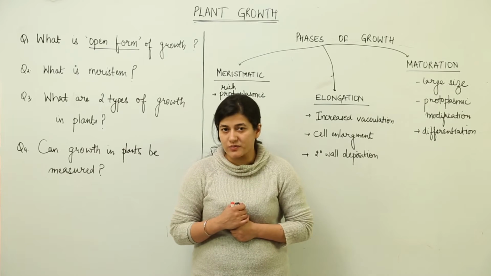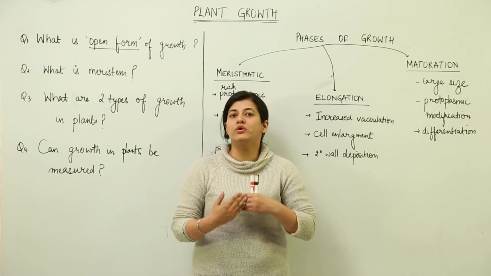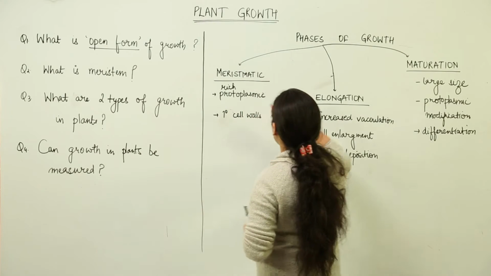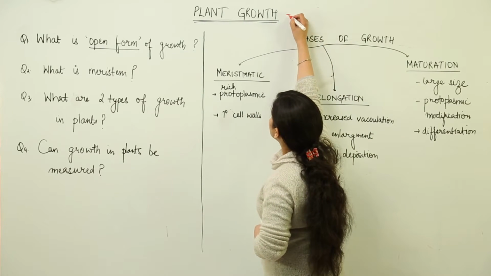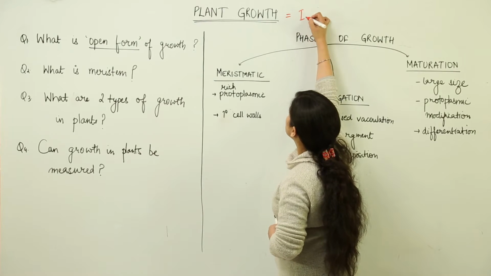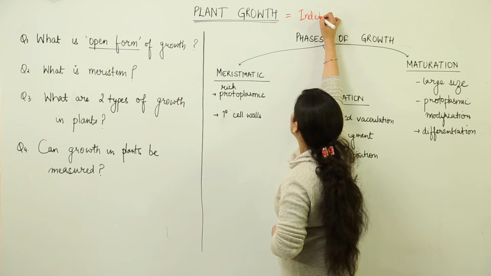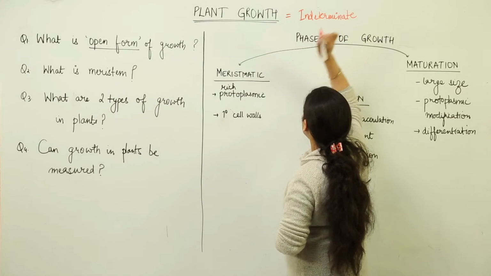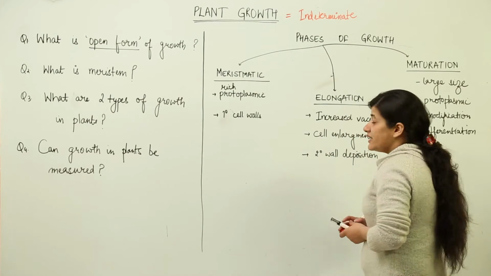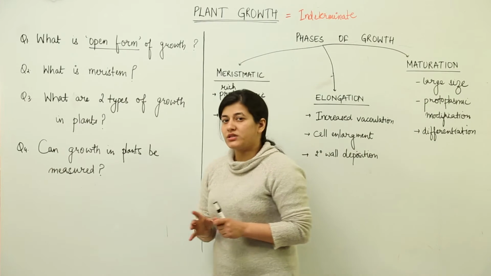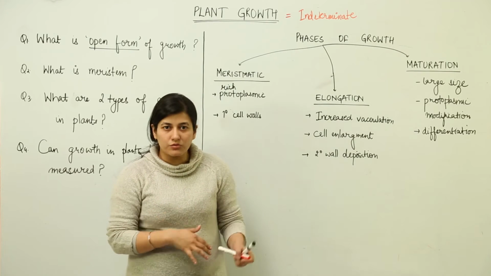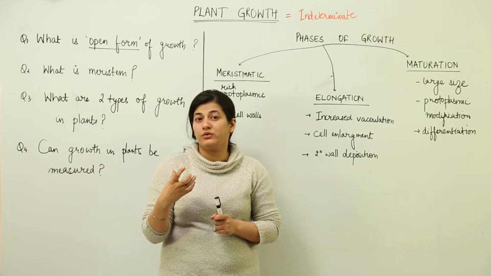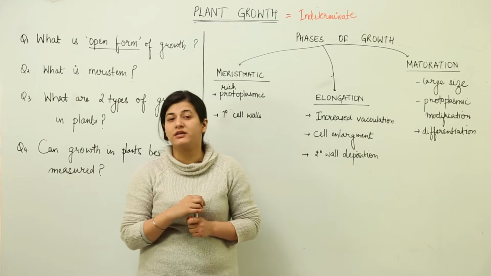And one thing you might have observed, that plants keep on growing their entire life. First thing that comes to mind is that the plant growth we are talking about is going to be indeterminate. When I say indeterminate, supposedly if I'm talking about the human body, its growth is determinate, that the limbs would grow up to this size, the head size would grow up to this size, eyeballs, if they are grown, they would retain the same size as at the time of birth.